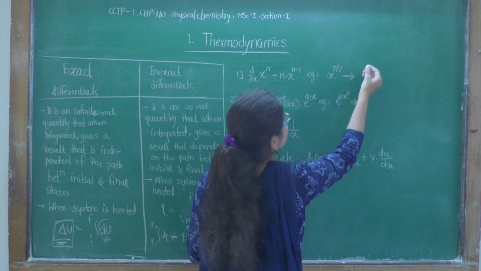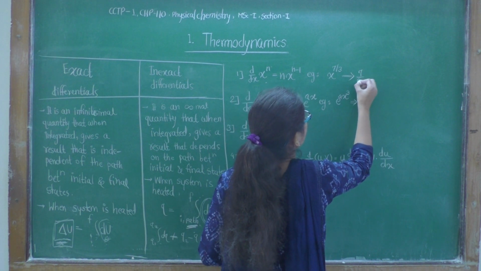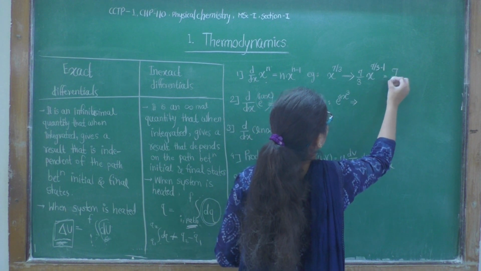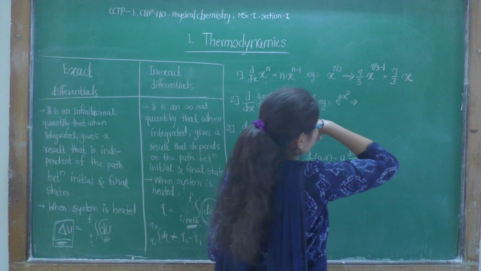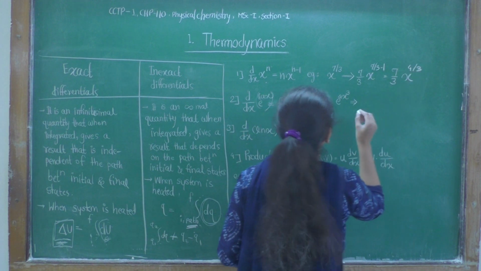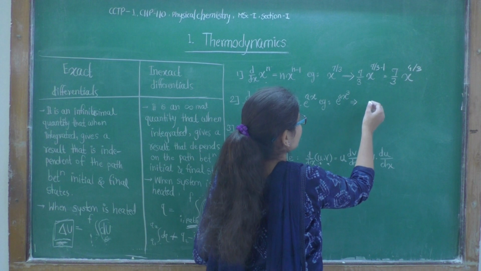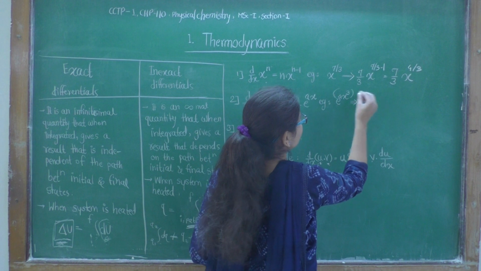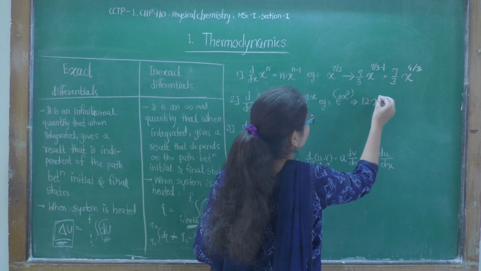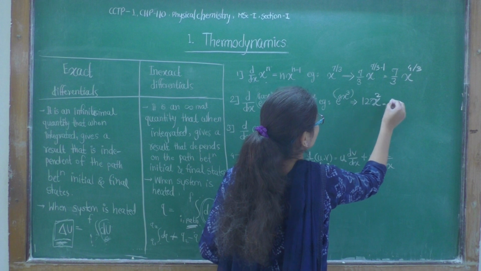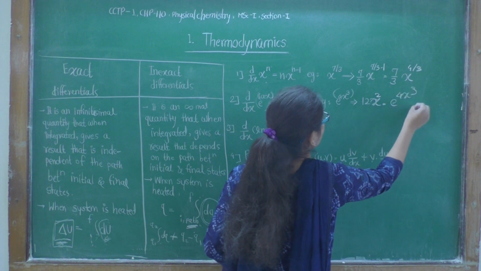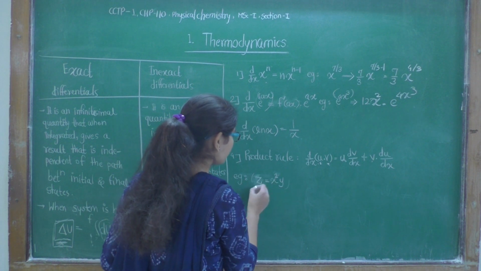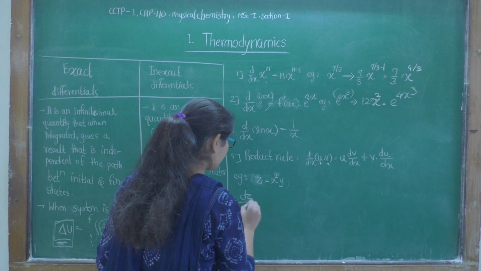Let's solve this. x raised to 7 by 3: 7 by 3 into x raised to 7 by 3 minus 1 equals 7 by 3 into x raised to 4 by 3. Now e raised to 4x cube. First, f dash of this, what is that? 12 into x square, so 12x square into e raised to 4x cube. This is the answer. Now the product rule: if we have to differentiate z with respect to x, dz by dx.